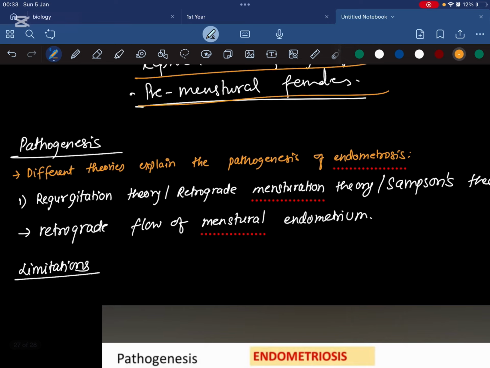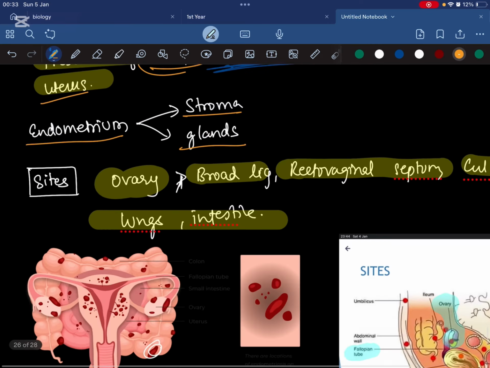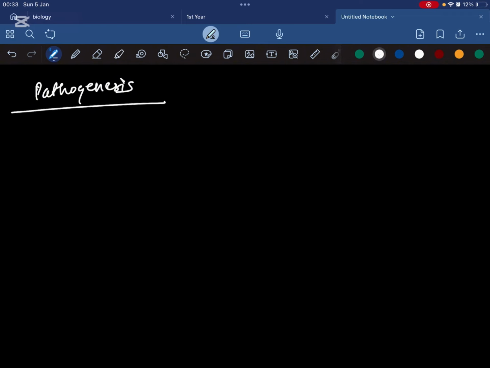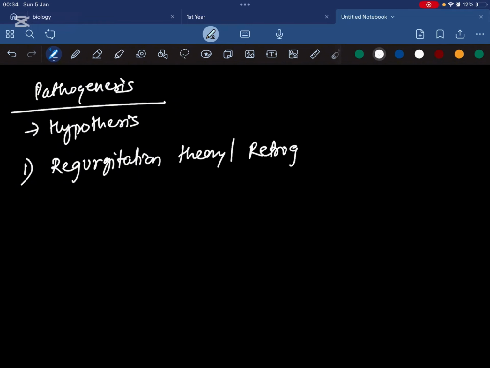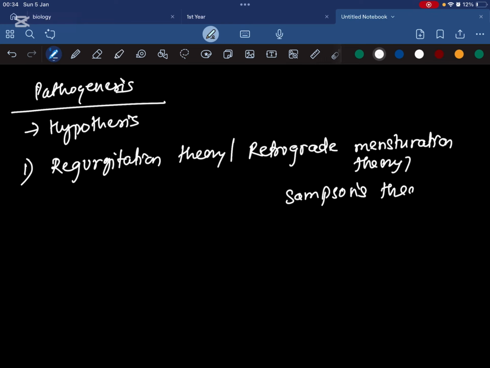Now, if you talk about the pathogenesis, what is the pathogenesis of endometriosis? Now I'll explain to you over here. Pathogenesis means how endometriosis is caused. There are different hypotheses that try to explain how endometriosis occurs. The first hypothesis is known as the regurgitation theory. This regurgitation theory means the retrograde menstruation theory. This is also known as Sampson's theory. Now, what this theory says, I'm going to explain to you in short.